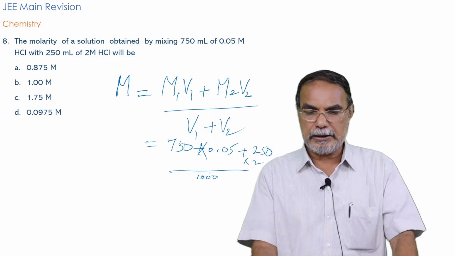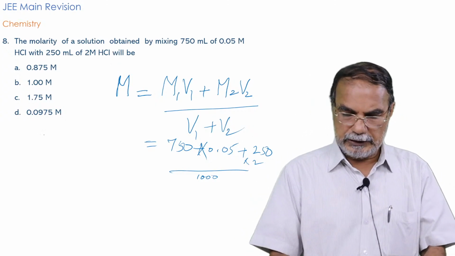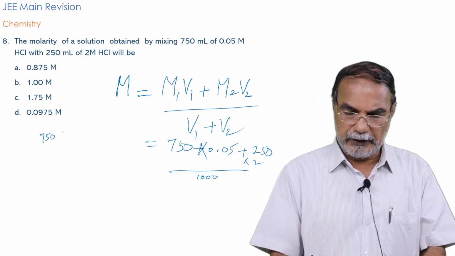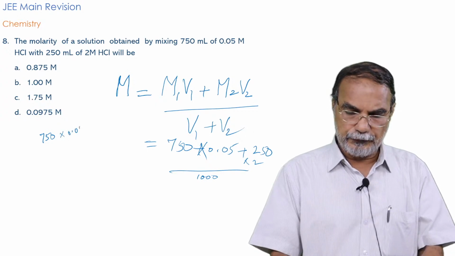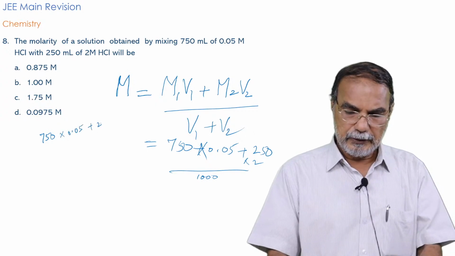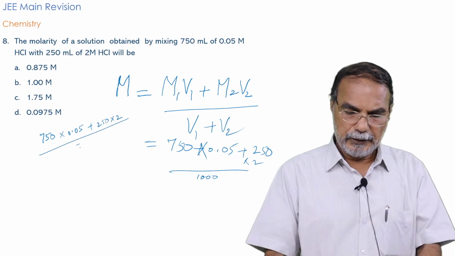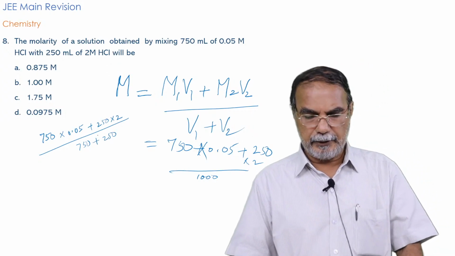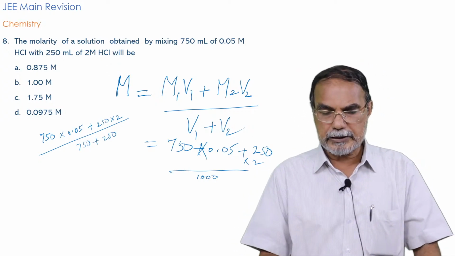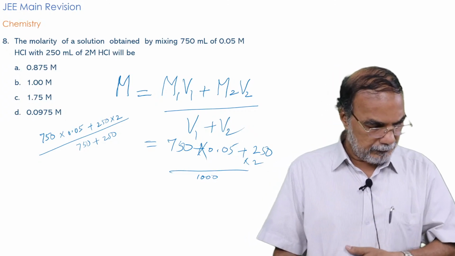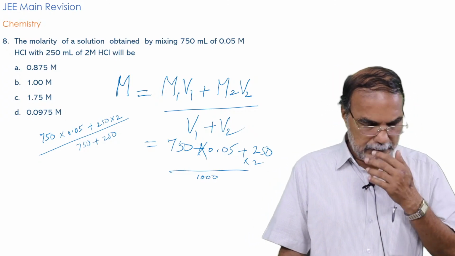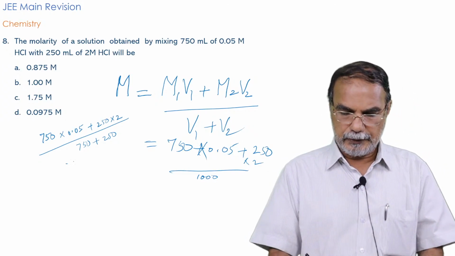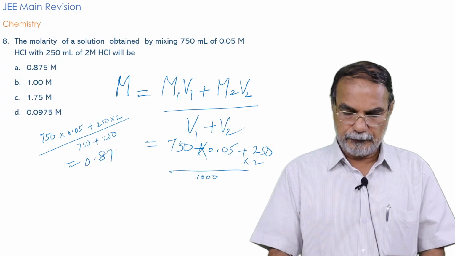If it is not seen, I write once again here: 750 into 0.05, plus 250 into 2, divided by 750 plus 250. So that will be the resultant molarity. You can calculate and get the result. What will be the resultant molarity? It will be 0.875. This is 0.875 molar.